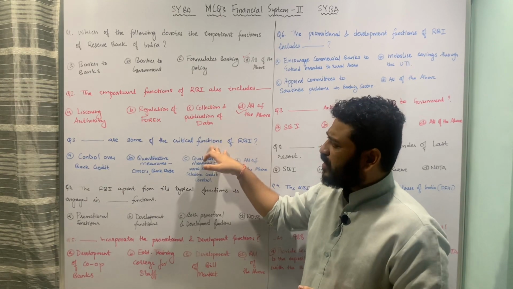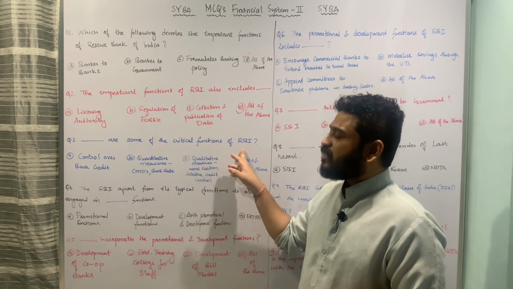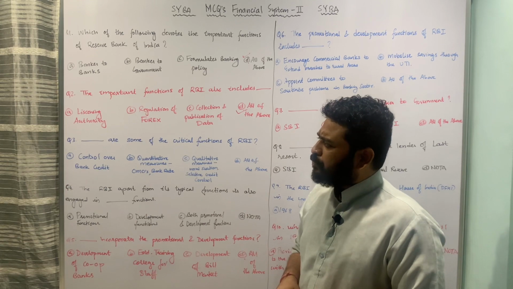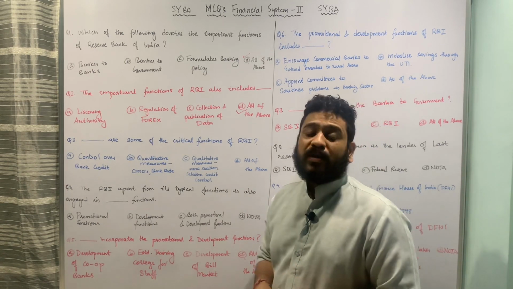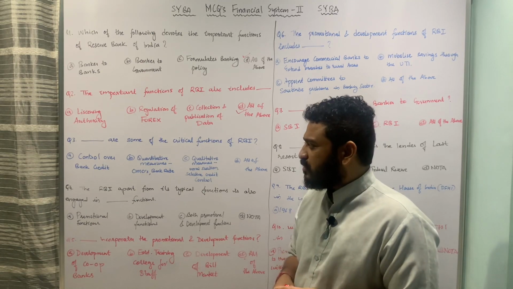Now let us move to the next question, which is framed in this fashion: dash are some of the critical functions of Reserve Bank of India. Let us now look at the options. The first option is control over bank credit. Second is qualitative measures.